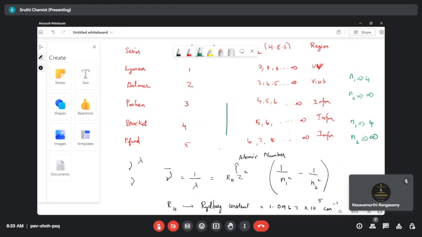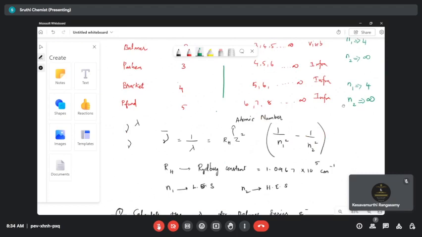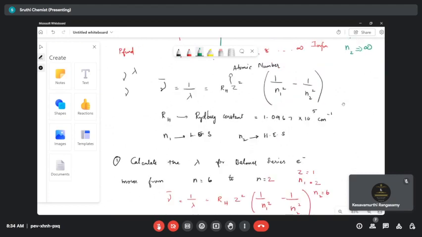Let's go with one more question similar to this. Find the longest wavelength in the Lyman series. So what are the possible n values? n1 is equal to 1. Very good. n2 must be 2. Very good. So this is what you have to take care of.